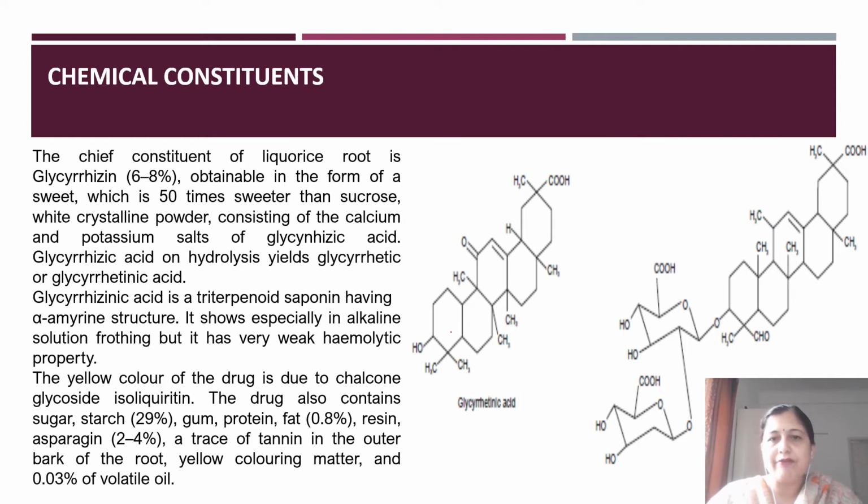As you can see, there are 5 cycles. It is a pentacyclic structure, 1, 2, 3, 4 and 5. So it is a pentacyclic or triterpenoidal type of saponin glycoside, and the chief constituent of this licorice root